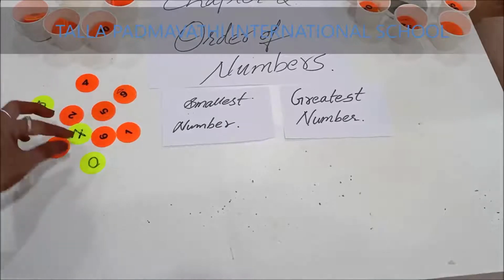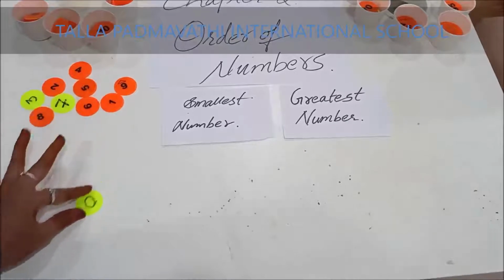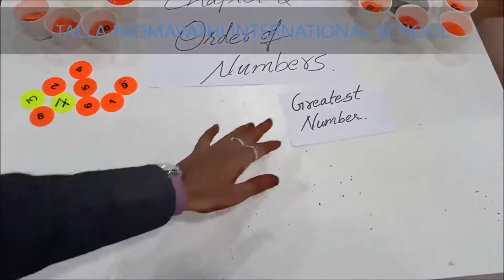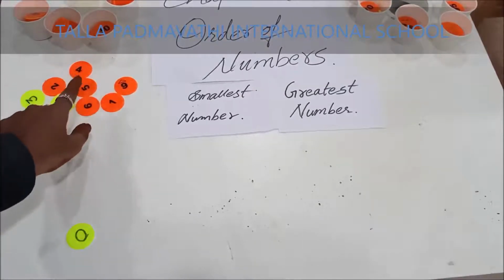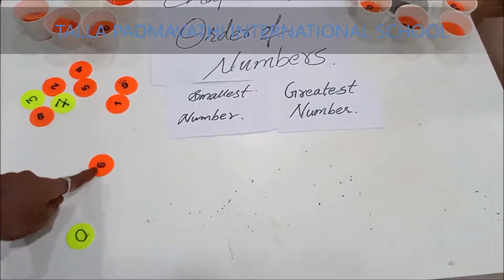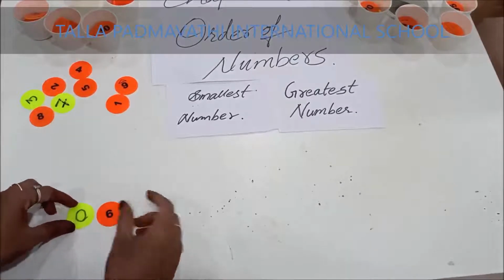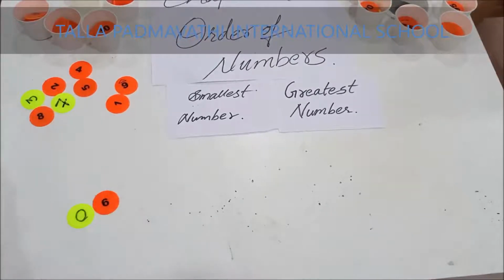So, now let us see with the 0. 0 and any of your favorite numbers. Come on, children, pick any of your favorite numbers. Did you say 6? Okay. So, 0 and 6 are the 2 digits which I have picked randomly with your choice.